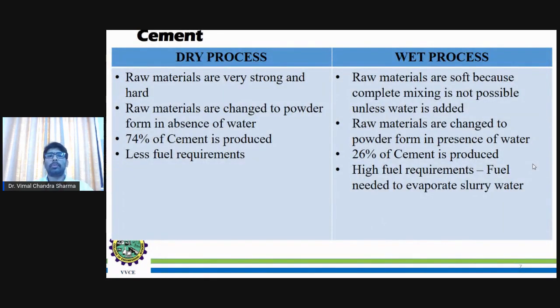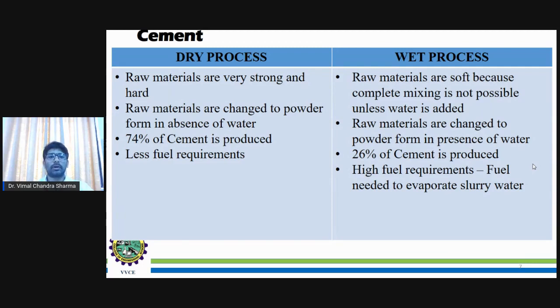One of the major constituents of concrete is cement. The cement undergoes two processes: one is the dry process as well as the wet process. When we see dry versus wet process, the dry process requires raw materials that are very strong and hard. When it comes to the wet process, raw materials are soft because complete mixing is not possible unless water is added. So the basic difference between dry and wet process is basically the amount of water, or the water itself is one of the constituents in the wet process.